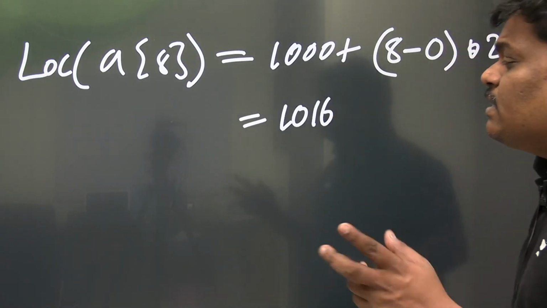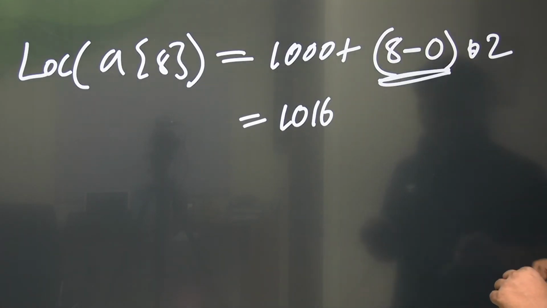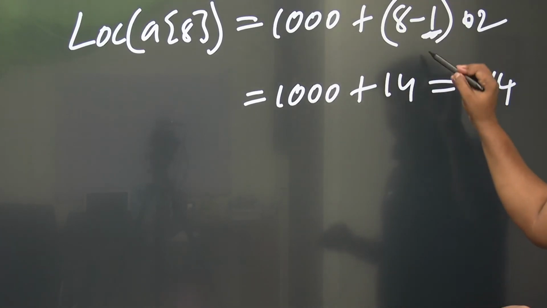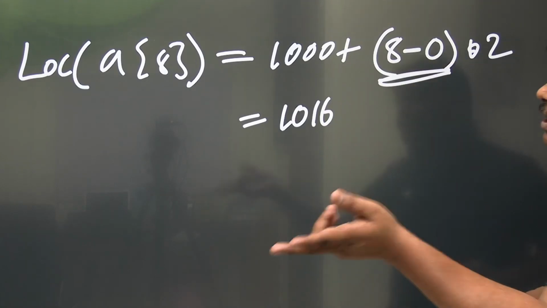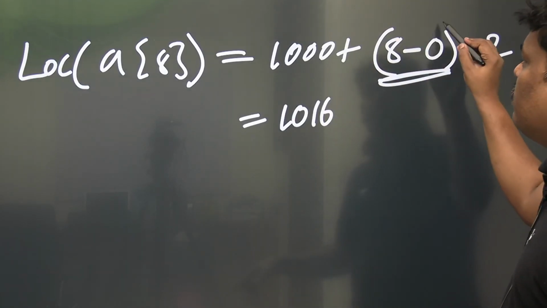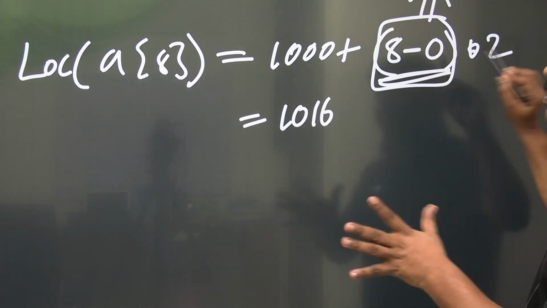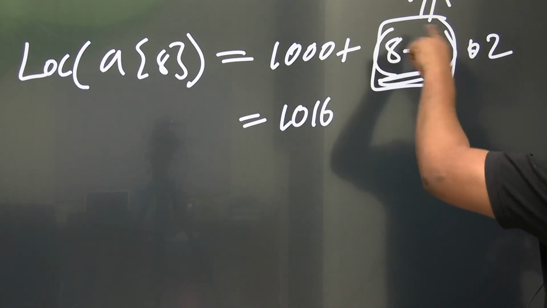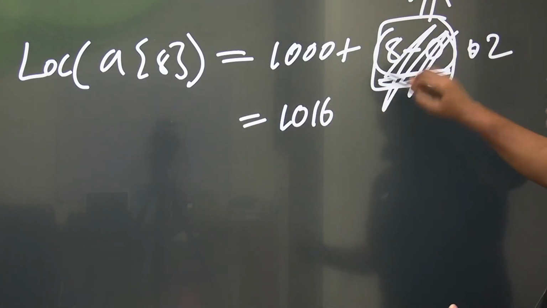If the array index is starting from 0, 8 minus 0 is 8. If the array index is starting from 1, 8 minus 1 is 7, 7 into 2 is 14. So what I want to say, starting with 0, 8 minus 0 is anyhow 8 only. So no need to do any subtraction. So they don't do subtraction, right?